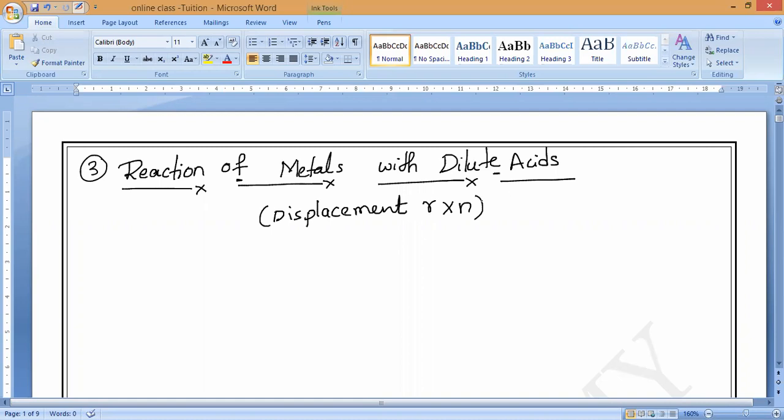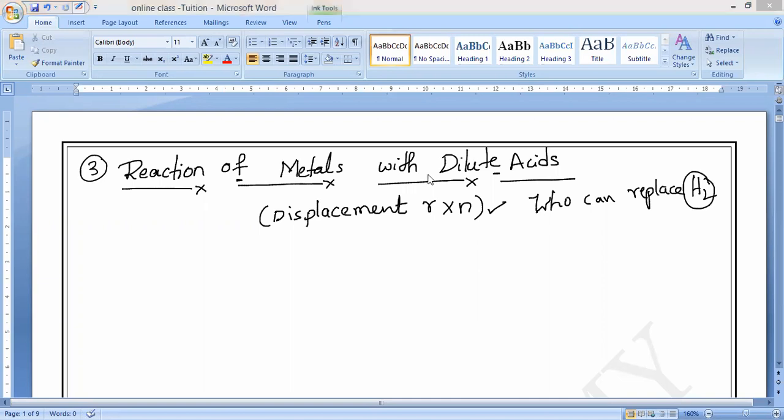Guys? And as we know, in a displacement reaction, who can replace the hydrogen? Less reactive element or more reactive element? More reactive. Please respond to me. More reactive element displaces the hydrogen. So in the metal activity series, the elements which are present above hydrogen only can form the respective products.